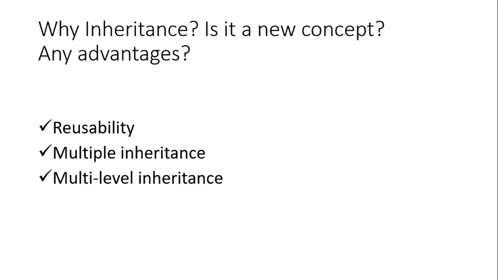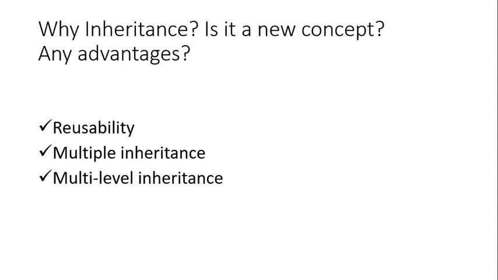In multiple inheritance, one child class can access the properties of multiple parent classes. In multi-level inheritance, there are many classes, so that one child class is inheriting the properties of another child class. Then we have hierarchical inheritance and hybrid inheritance also.